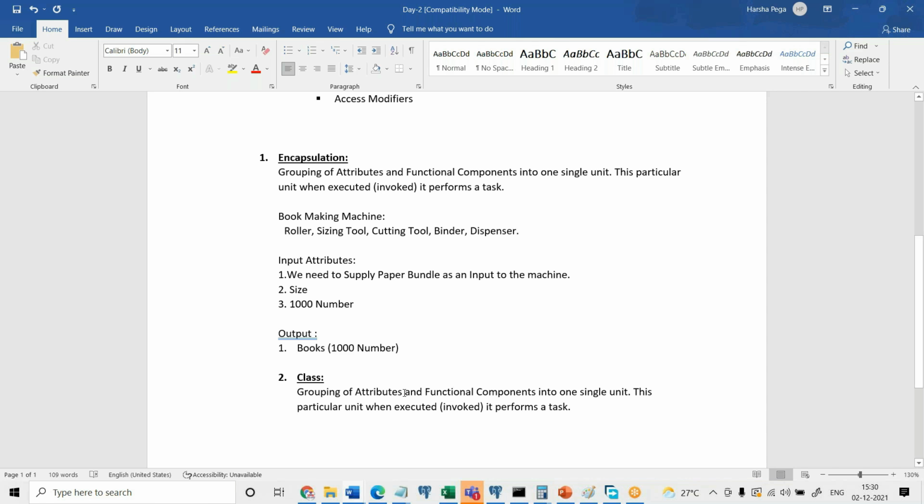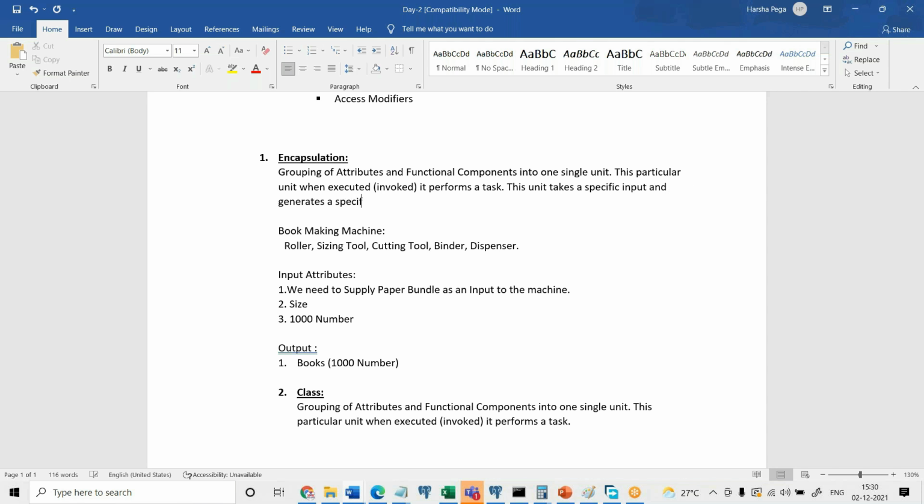So the grouping of attributes and functional components into one single unit, then this particular unit, when it is executed, is going to perform a task. Here also I can add something: this unit takes a specific input and generates a specific output. In your day-to-day life, if you are doing some task, definitely you will expect some output, right? Without output, are we going to do any task?